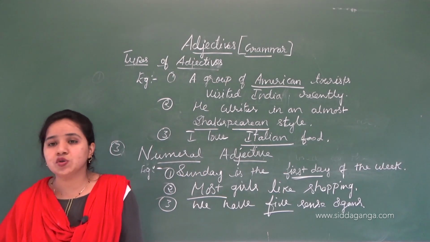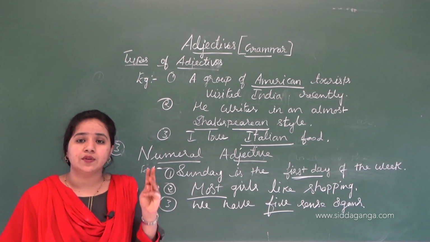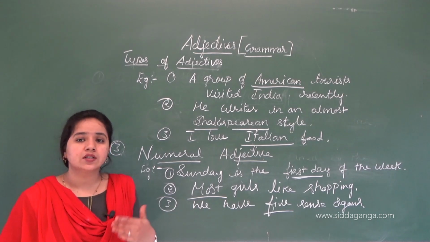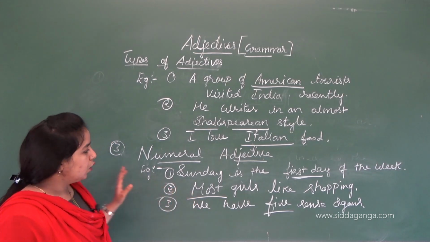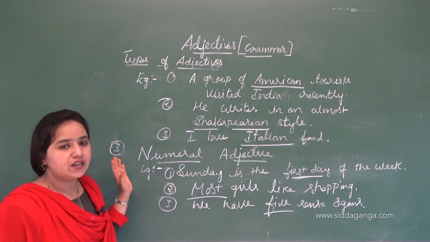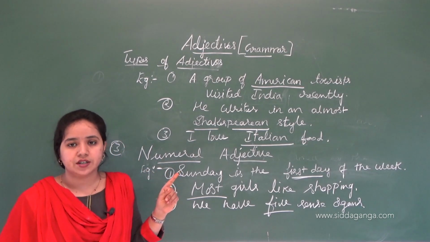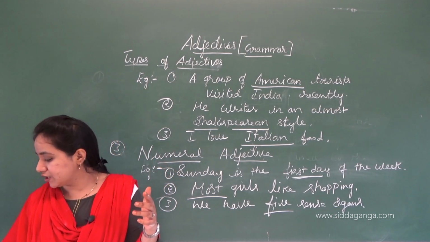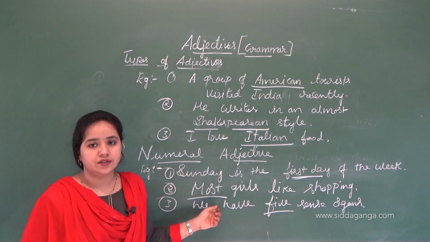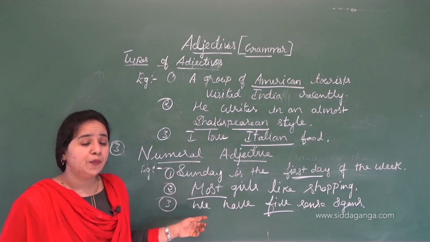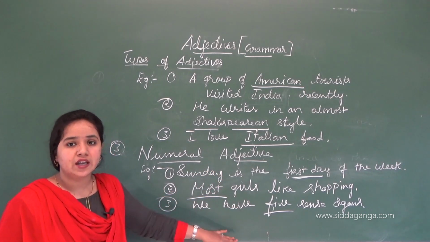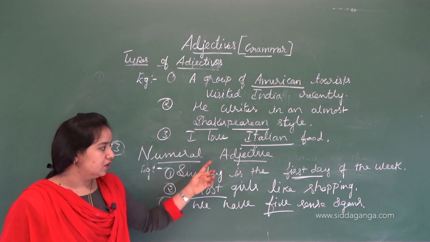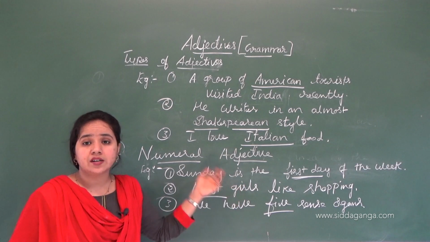And again, this numeral adjective is divided into 3 types. First, let's recall the 3 types of adjectives here. The first was the descriptive adjective, the next was the proper adjective, and the third is the numeral adjective. So let's move on to the types of numeral adjective. It is divided into 3.